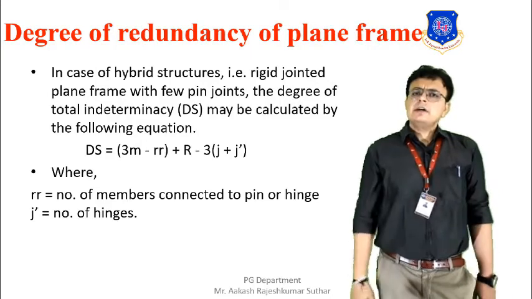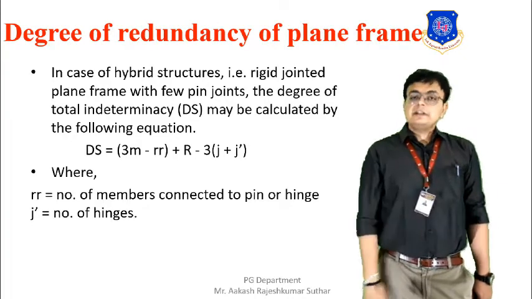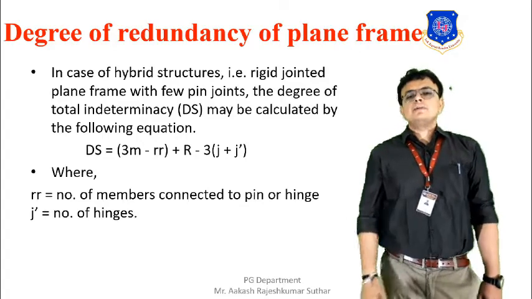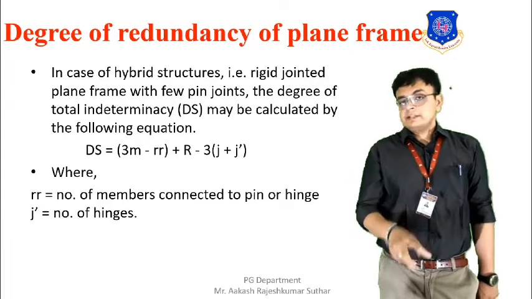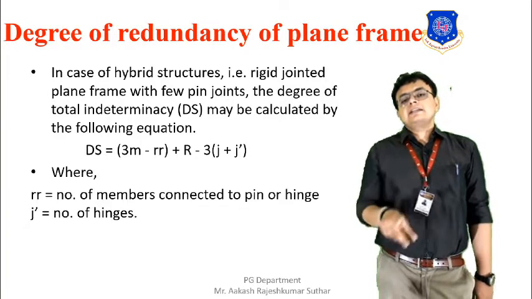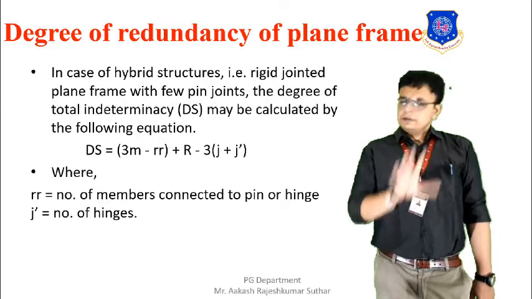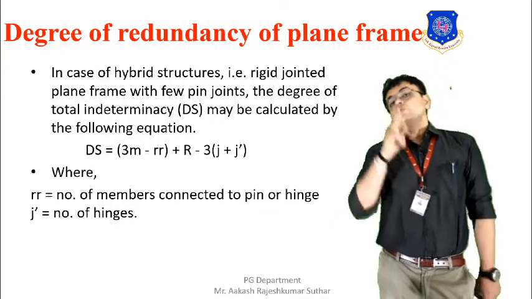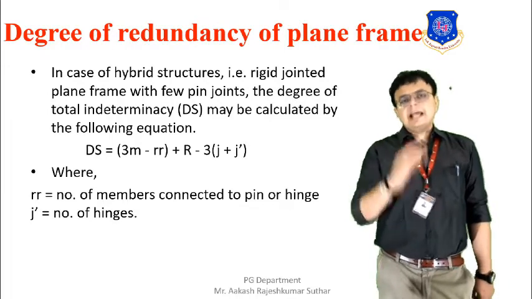For such a plane frame where pins are available, to calculate the degree of static indeterminacy we have another formula, that is Ds equal to 3m minus r, in brackets, plus capital R minus 3 in brackets j plus j dash. So basically we know about m, capital R and j, but there are two new terms, that is double R and j dash.